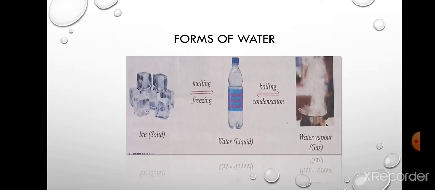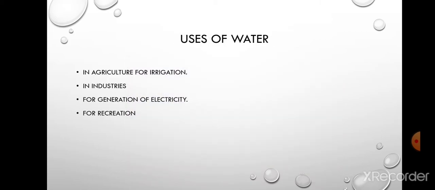And if we want to convert liquid into vapor, we will have to heat it, and that is known as evaporation. Now again, if you want to convert the vapor into liquid, what will you do? You will cool it down. The process is called condensation. And if you want to convert this water into solid again, what are you going to do? You are going to freeze it. That is called freezing. The boiling point of water is 100 degrees centigrade and the freezing point is 0 degrees centigrade.